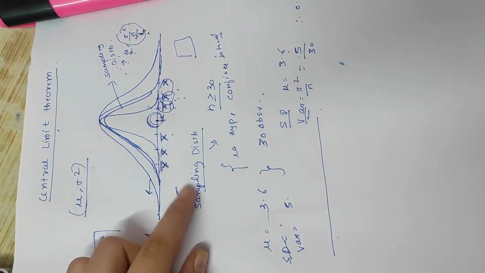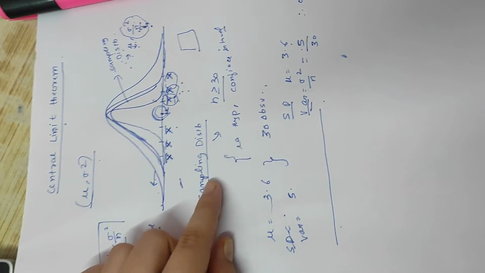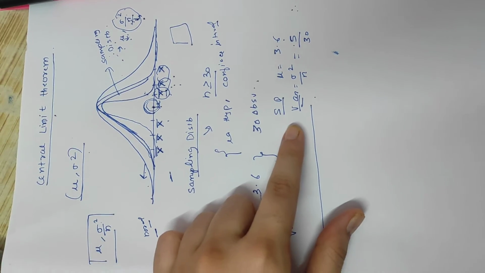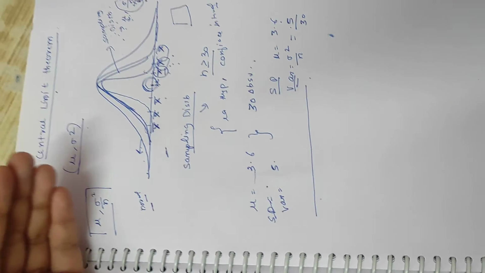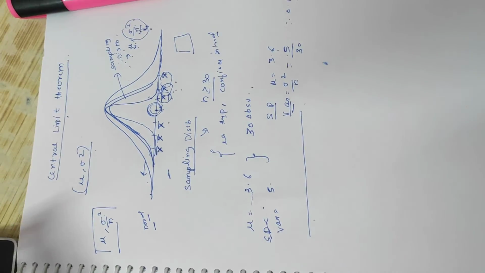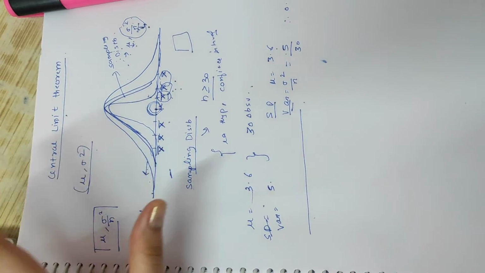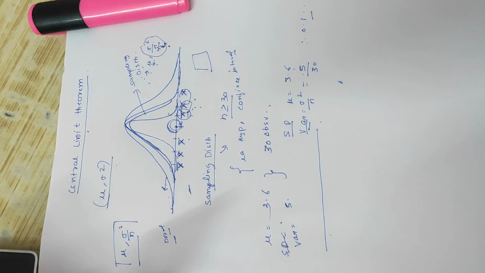By this we can calculate our stuff easily and make confidence intervals. We know how to make confidence intervals of the normal distribution. That's why we use the sampling distribution, because it is easier for us to calculate the further stuff of the future.